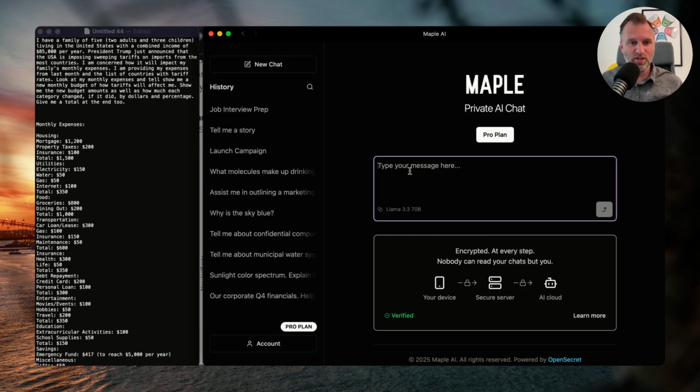All right, so we're going to start out with a new prompt here in Maple AI. I've actually written the prompt over here on the left, but I'm going to type it out just so I can explain what I do as I type it. So you first want to tell it about yourself. Maybe I'll copy and paste a bit. So it's like, I have a family of 5, 2 adults, 3 children, living in the United States with a combined income of $85,000 per year.